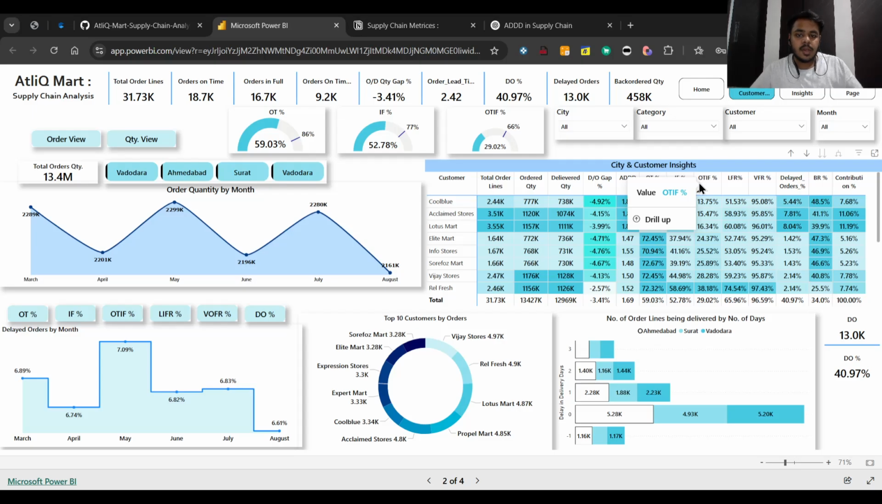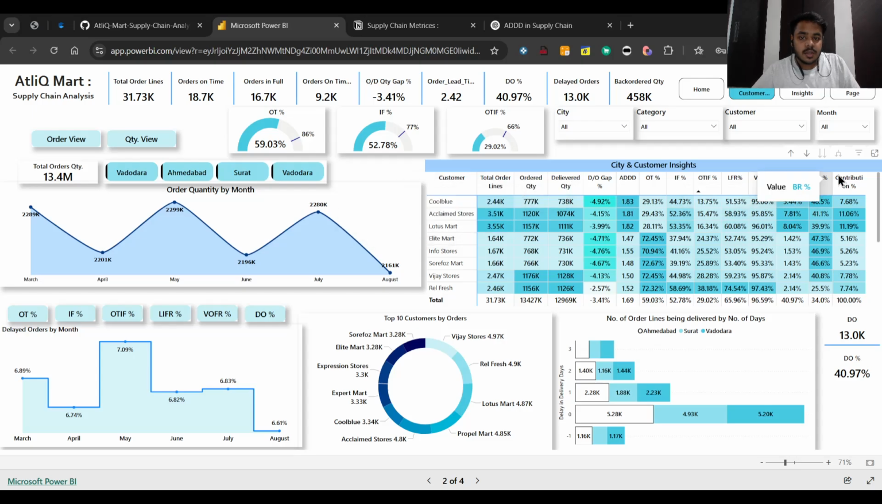The bottom five customers are Cool Blue, Acclaim Stores, Lotus Mart, Light Mart, and Info Stores. Why are they the bottom five performing stores? Because they have a very low OTIF percentage. Cool Blue has 13.75%, Acclaim Stores has 15.47%, and Lotus Mart has around 16.34% OTIF percentage. So it is very low, right?